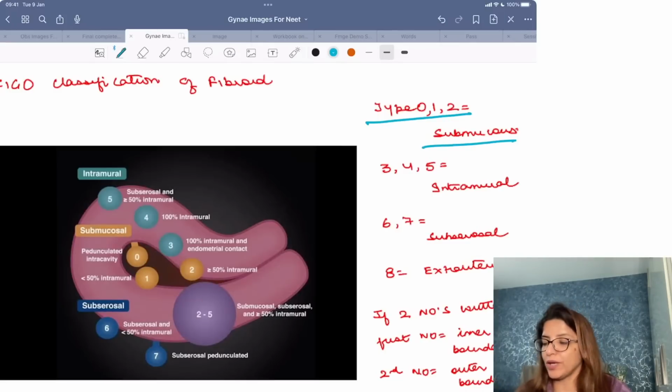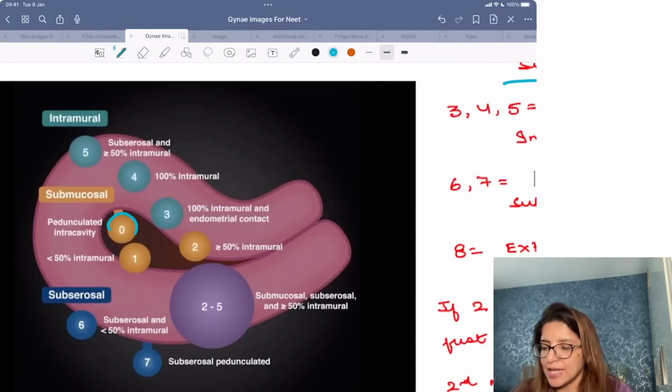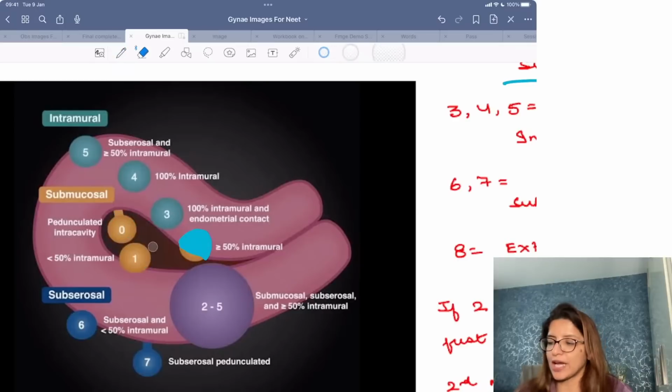As you can see over here, type 0 means that the entire submucous fibroid is inside the uterine cavity. Type 1 means more than 50% is inside the cavity. Type 2 means more than 50% is inside the myometrium, right?